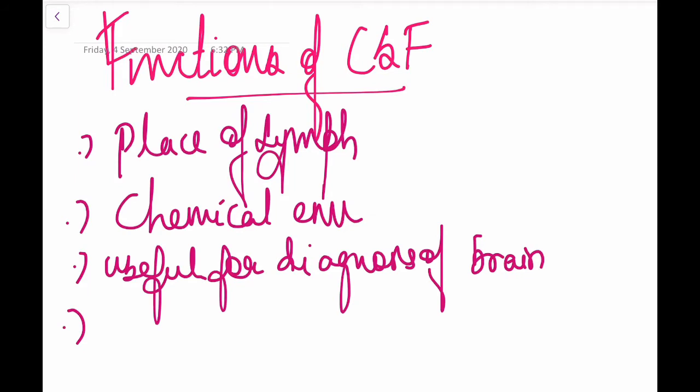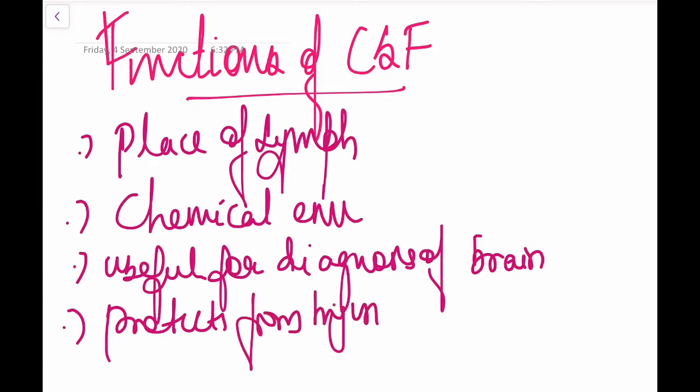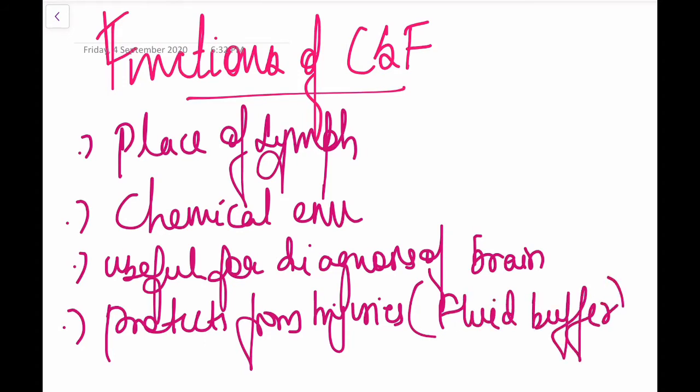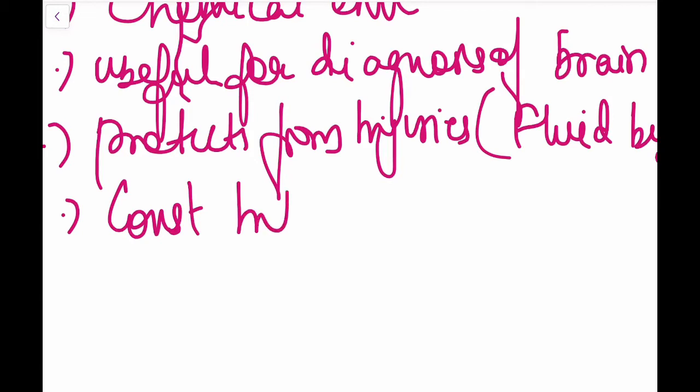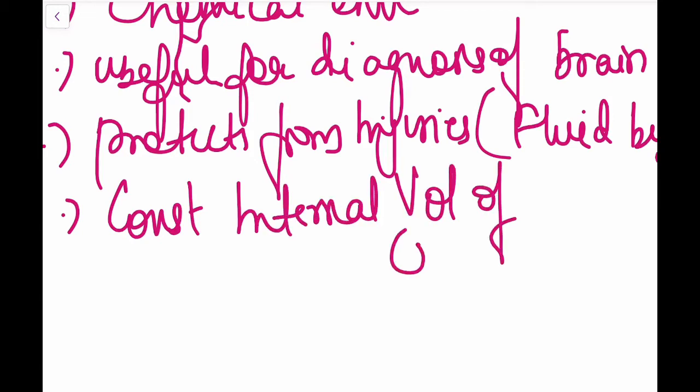It protects the brain from injuries. That is, it acts as a fluid buffer and a shock absorber, and it protects the brain in that way. The cerebrospinal fluid also helps in maintaining a constant internal volume of the cranium.